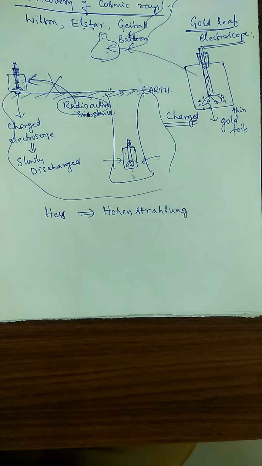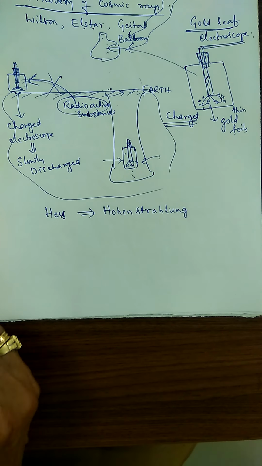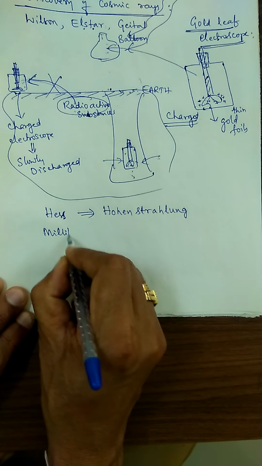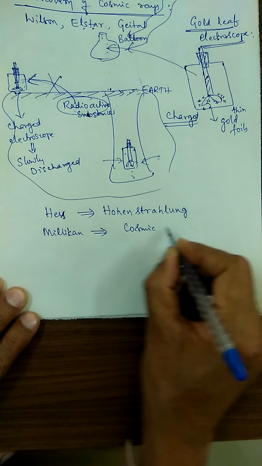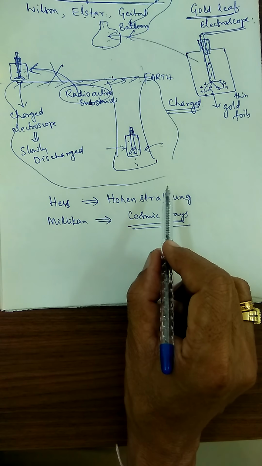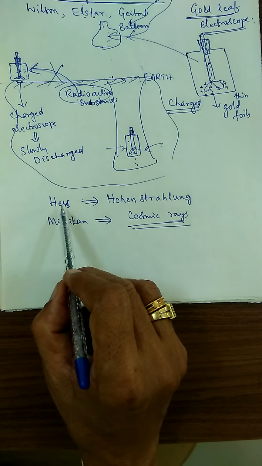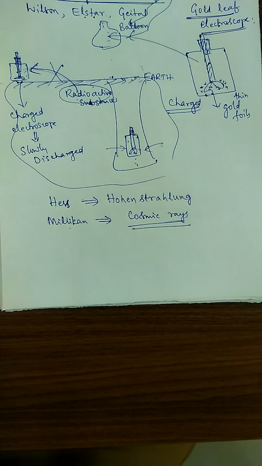You see the spelling, Höhenstrahlung radiations. But afterwards, Millikan called them cosmic rays. This is the history. Höhenstrahlung radiations and cosmic rays are one and the same. The name Höhenstrahlung was given by Hess, but afterwards Millikan called the same radiations cosmic rays.